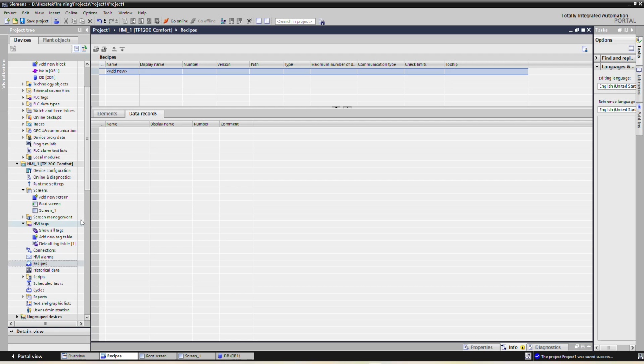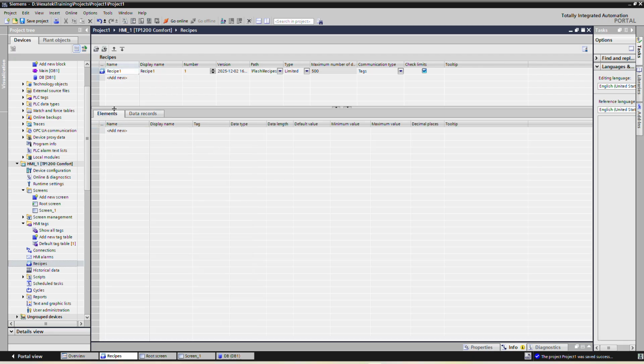So here, in the first table we can add recipes. Let's say we call it recipe 1. The display name will show recipe 1. So here we can add a number of recipes.